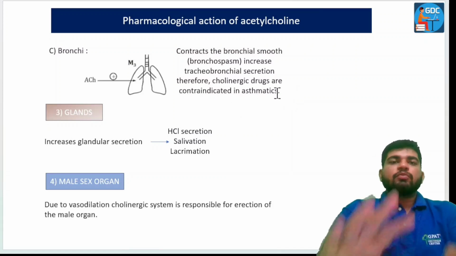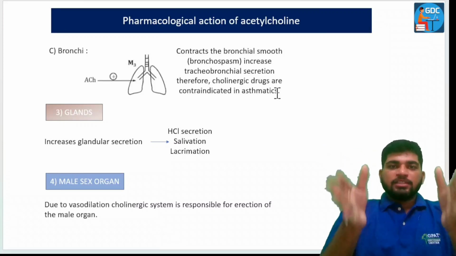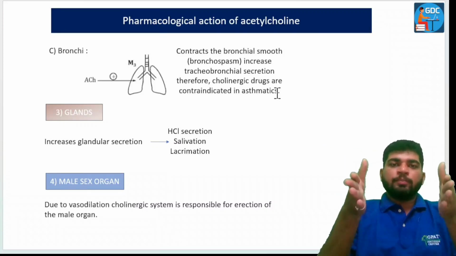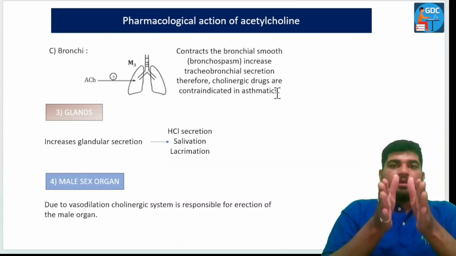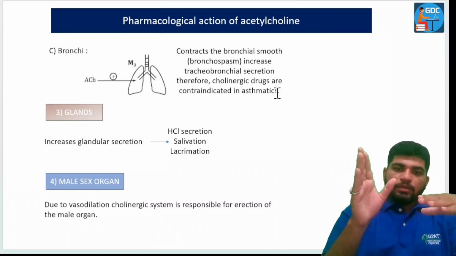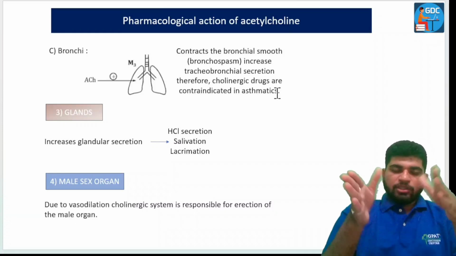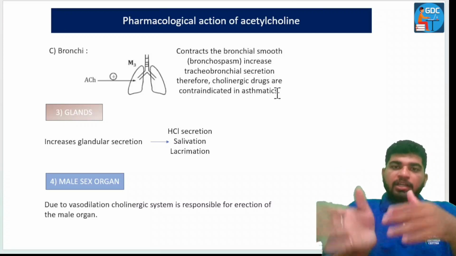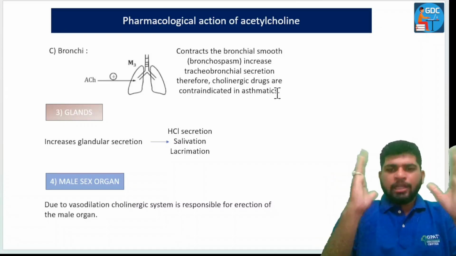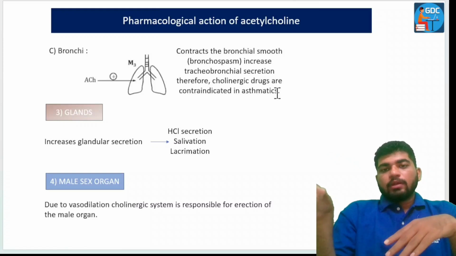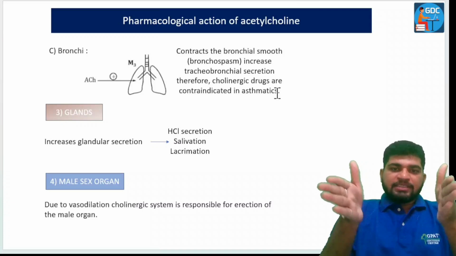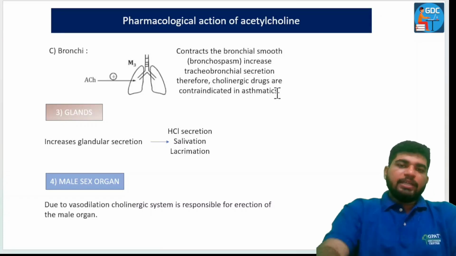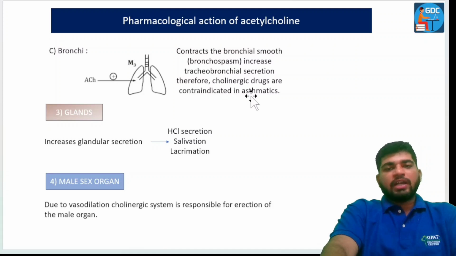contraindicated in asthma. What generally happens in asthma? Asthma is the condition where bronchospasm or bronchoconstriction takes place, and the diameter of the bronchioles gets constricted. In the asthmatic condition, bronchoconstriction is already there. If we give acetylcholine or any synthetic analog of acetylcholine in the asthmatic condition, it will exaggerate the bronchoconstriction. That's why these types of cholinergic drugs are contraindicated in asthma.